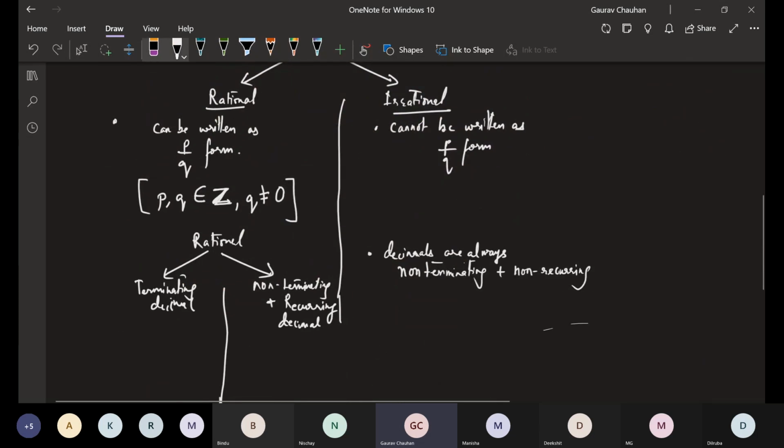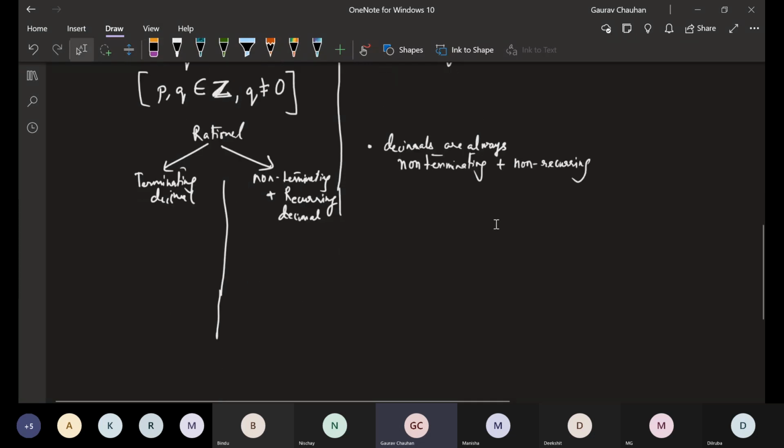If you were to go ahead and do 1 by 2 5 6 7 8 9 10 2 5 8 7 7 8 9 2 3, you will get something like that. After 1000 digits it will repeat, but it is repeating.